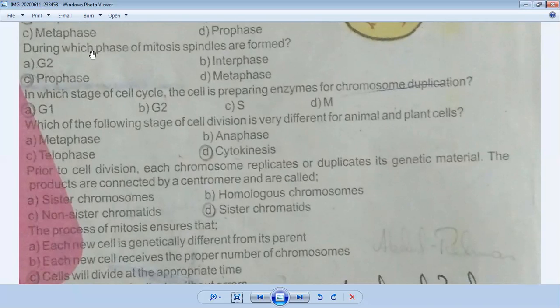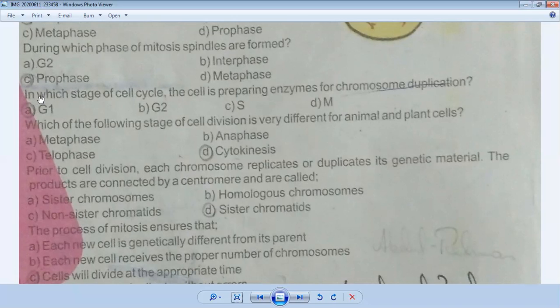We also studied that mitosis consists of 4 parts: prophase, metaphase, anaphase, and telophase. So the correct answer is prophase. We have studied that prophase is the longest stage of mitosis, in which spindle fibers are formed, which pull the chromosomes towards their poles.